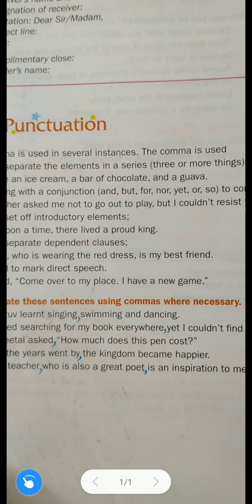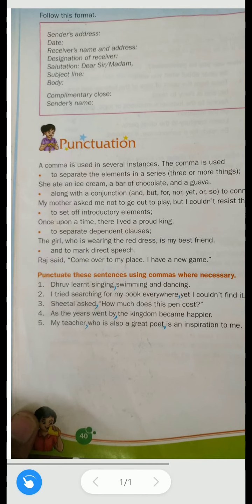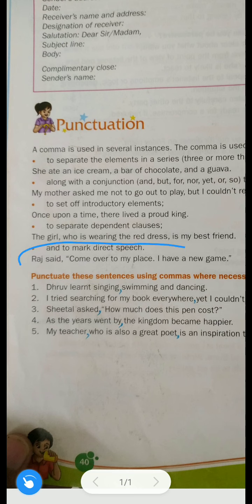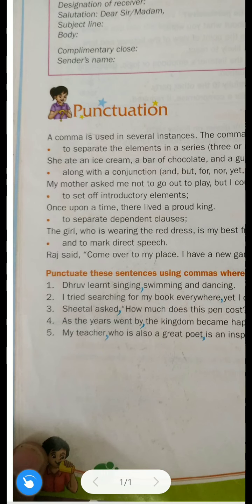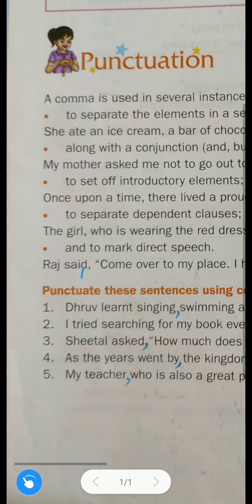I have a new game." I will not spend much time on this sentence because direct and indirect speech is not in your syllabus. We will just discuss when to use a comma in such sentences. See, "Raj said" is called the reporting verb, so after this we use a comma.